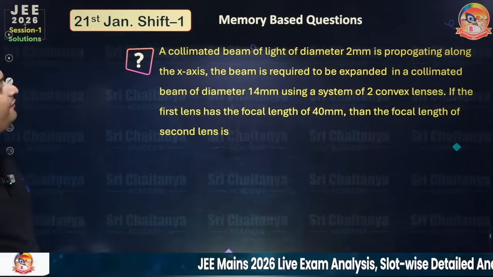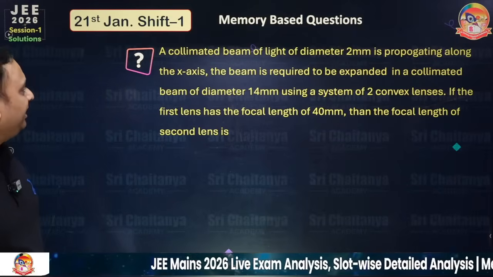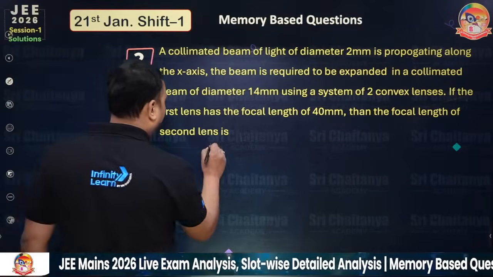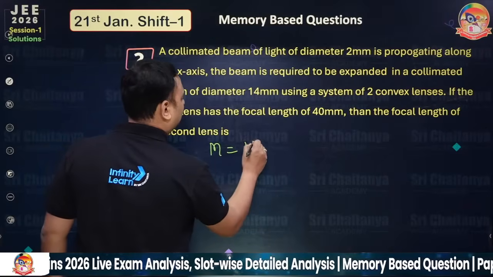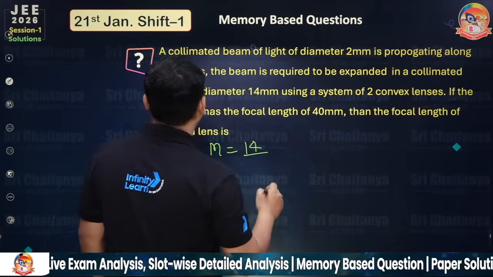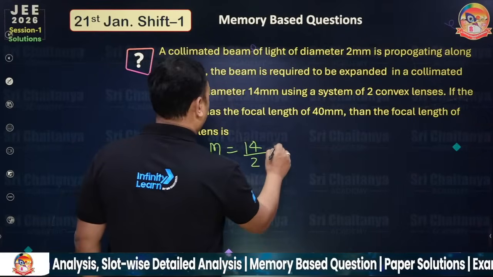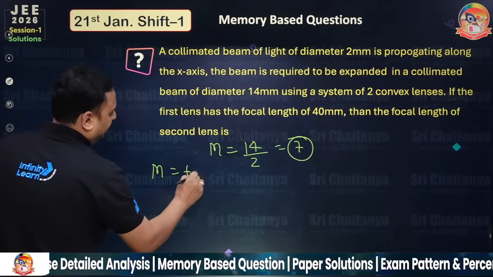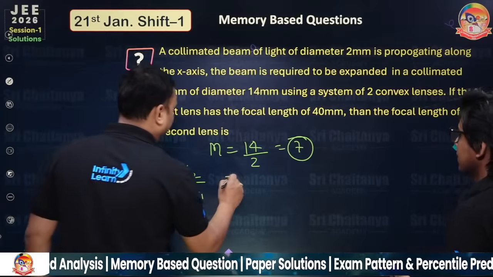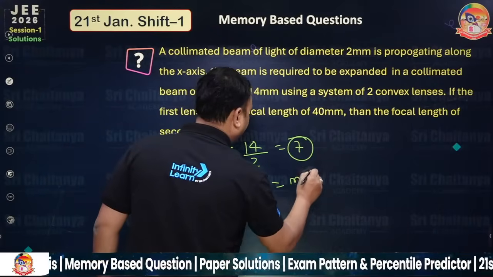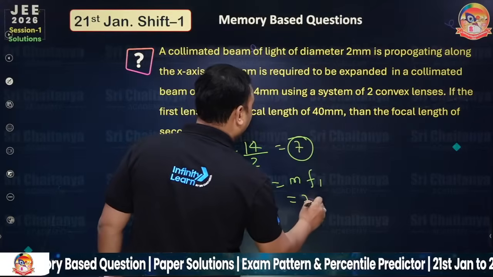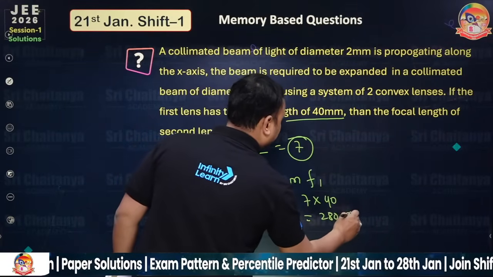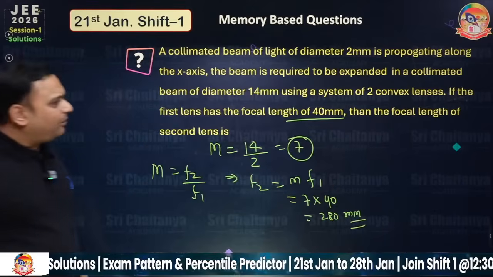A collimated beam of light of diameter 2 mm is propagating along the x-axis, and the beam is required to be expanded. So you go with the magnification here. Diameter of the expanded beam is 14, and the diameter of the collimated beam is 2. So this is 7. We also know the magnification is the ratio of the focal lengths. So you will get f2 is equal to m times f1. So this is 7 and this length is 40. So this is 280 mm. So it is a formula based question.